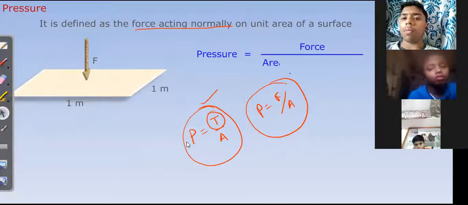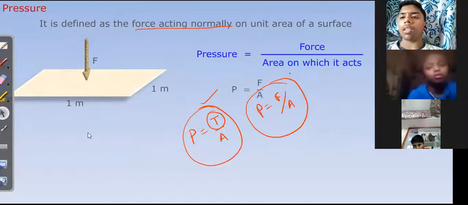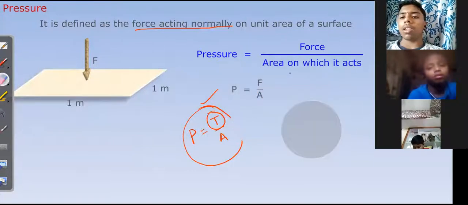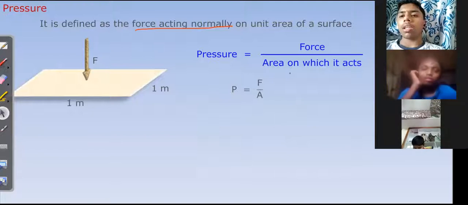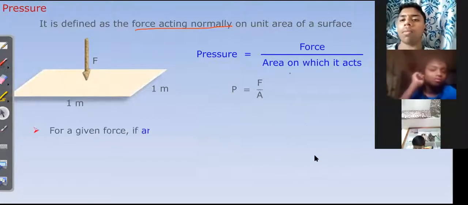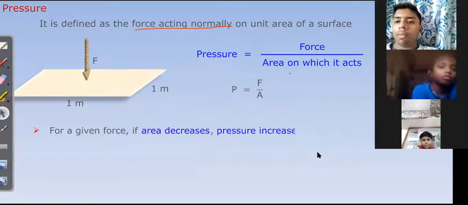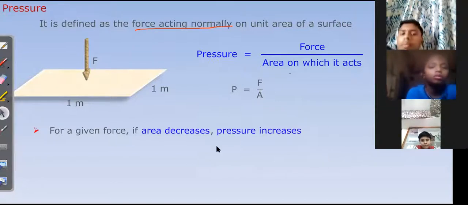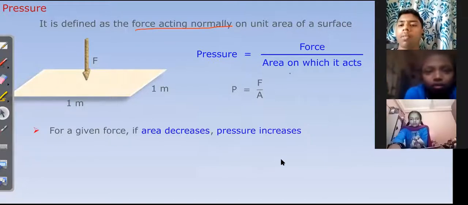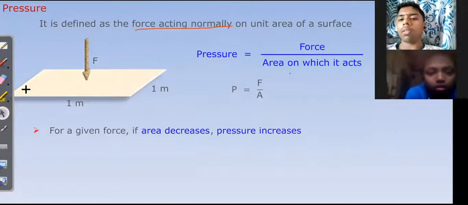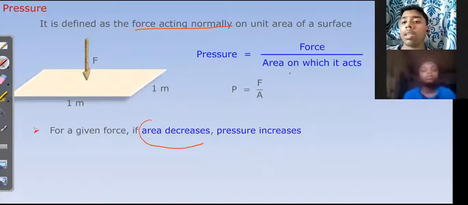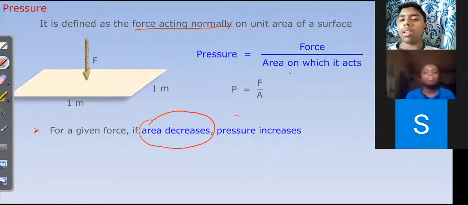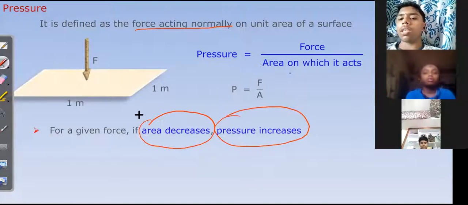Pressure is equal to what we can write, force by area on which it acts, or P is equal to F by A, just what we discussed before. F by A or T by A, thrust by area. That is important here. For a given force, if area decreases, pressure increases. This is a very, very important point. Keep in mind: area decreases, pressure increases.